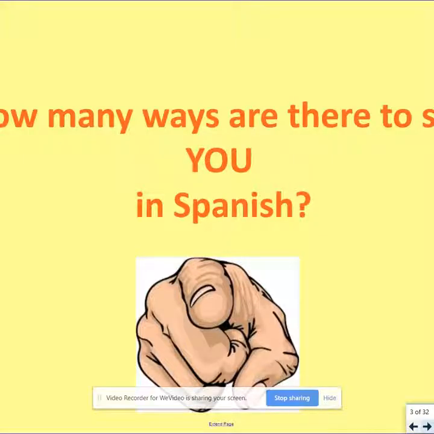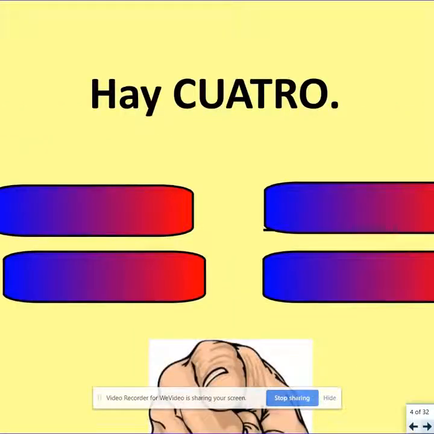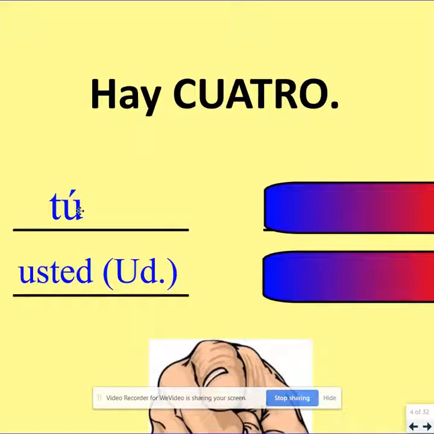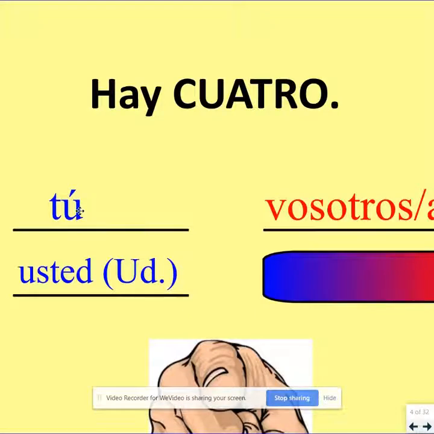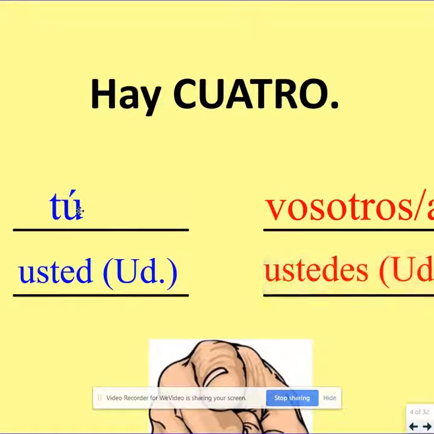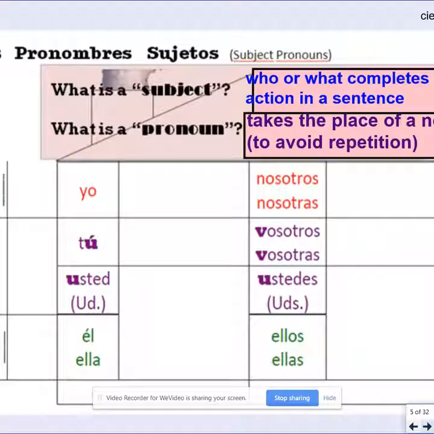Before we begin, let's talk about just the forms of you in Spanish, okay? How many ways are there to say you in Spanish? Well, we already know about the 2 singulars, tú and usted, but there are actually 2 plural ways of saying you as well. There's vosotros or vosotras, and then there is ustedes. We're going to talk about those again in just a second.